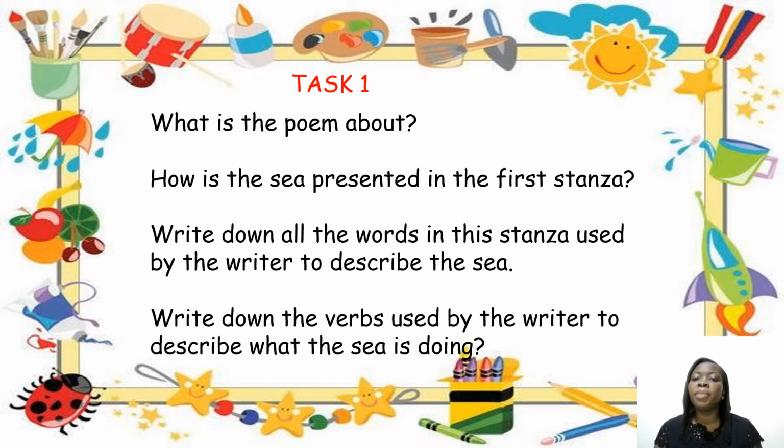How is the sea presented in the first stanza? How did the writer present the sea in the first stanza? Write down all the words in this stanza used by the writer to describe the sea. Write down the verbs used by the writer to describe what the sea is doing.